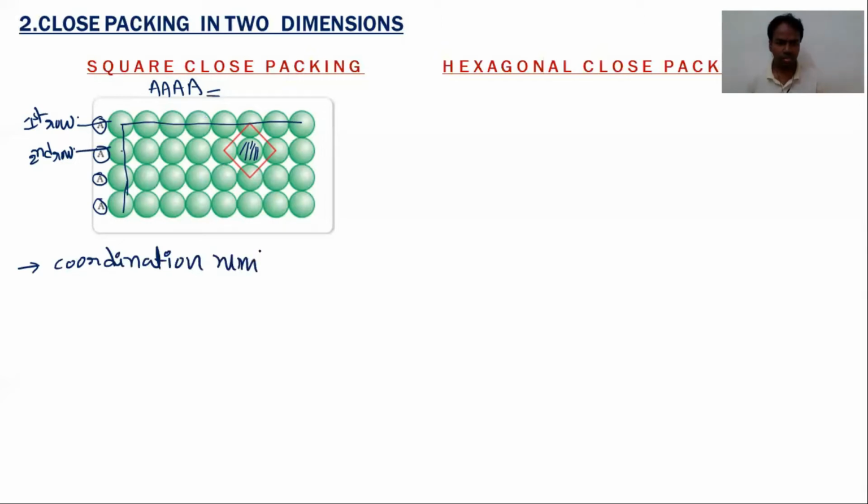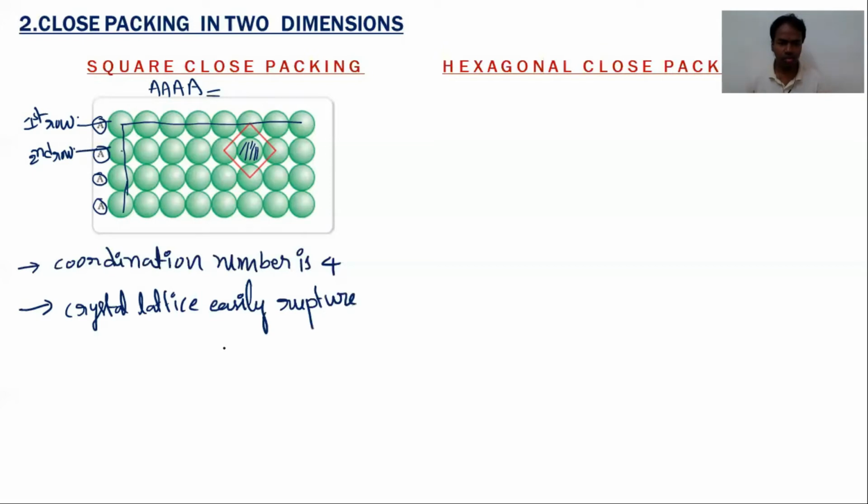In this, the lattice points are not properly arranged, so they cannot form a strong crystal lattice. The crystal is easily ruptured. The crystal lattice is not that strong.